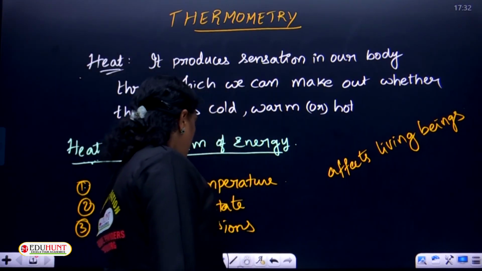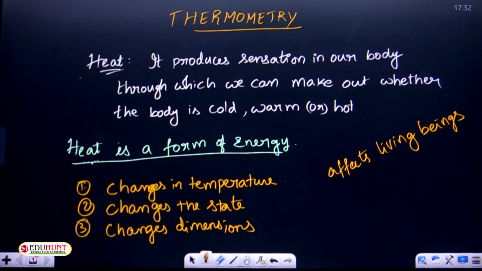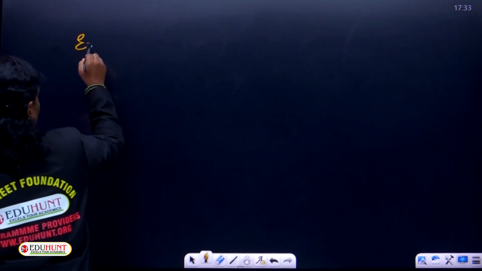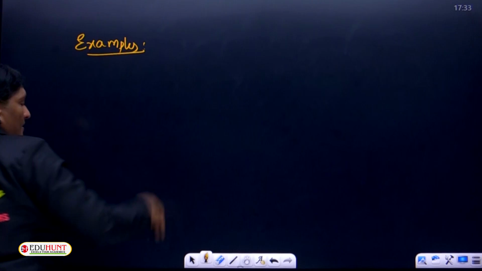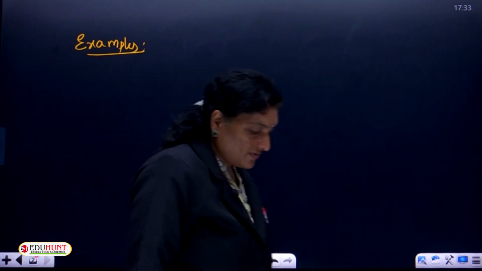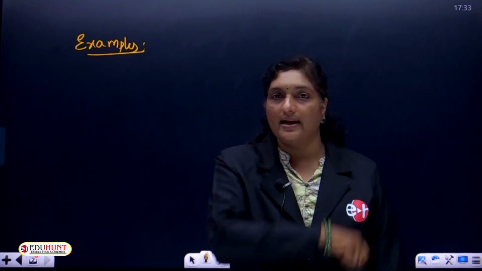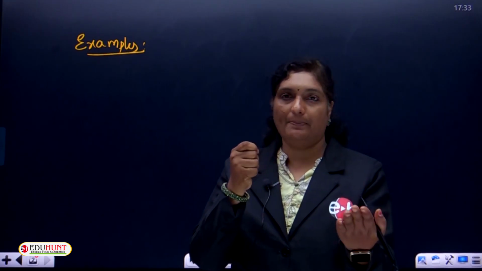Got it, children? So moving to the applications. How is heat applied and where? Let us consider a few examples, children, of how heat energy is converted from one form to another form and how they are used. For this, as a first example, let us consider a magnifying glass. Hold a magnifying glass and a piece of paper.